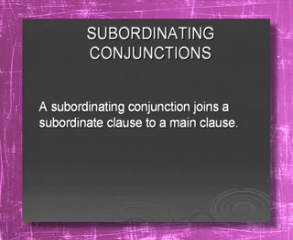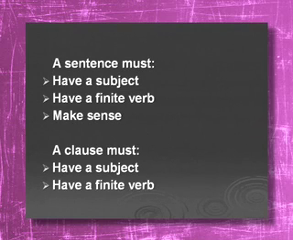Let's remind you of the definition of a subordinating conjunction. A subordinating conjunction joins a subordinate clause to a main clause. So before we go on to a subordinate clause, let's just remind you about a sentence and a clause. A sentence must have a subject, have a finite verb, and make sense. A clause must have a subject and have a finite verb. Sometimes a clause will not make complete sense by itself.